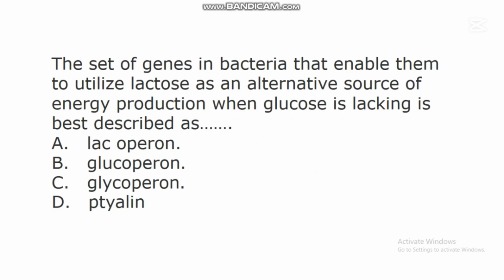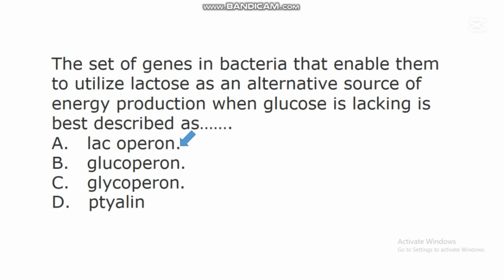So the next question says, the set of genes in bacteria that enable them to utilize lactose as an alternative source of energy production when glucose is lacking is best described as dash. A. Lac operon. B. Gluco operon. C. Glyco operon. D. Thiolane. In this question, the correct answer is A, lac operon.